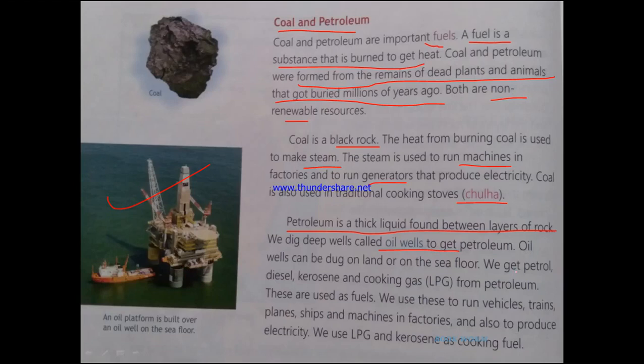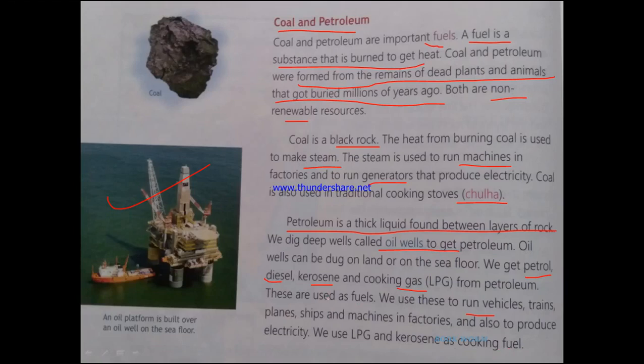What are the various types of products that we get from petroleum? The raw material is known as petroleum. From petroleum we get petrol, diesel, kerosene and cooking gas. These are the products that we obtain from the raw material known as petroleum, and all of these are used as fuel. Diesel and petrol are used to run vehicles, trains, planes, ships and machines in factories. They also help to produce electricity.